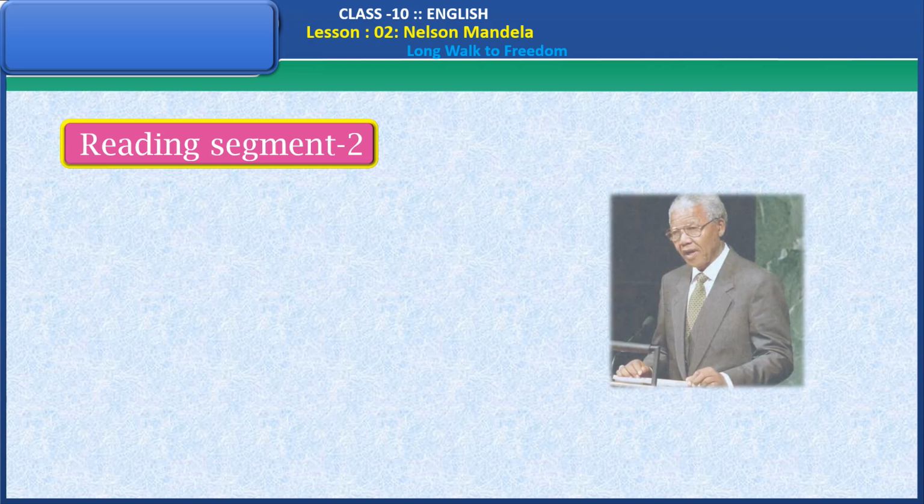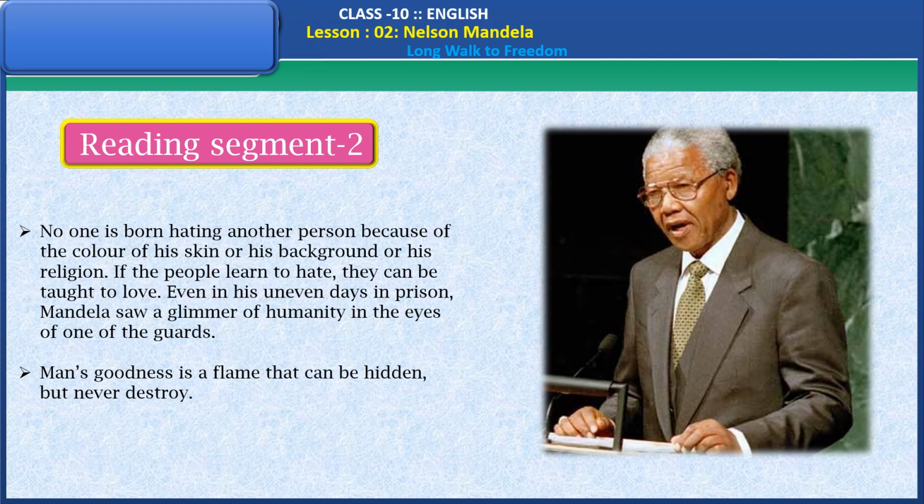Reading segment 2. No one is born hating another person because of the color of his skin or his background or his religion. If the people learn to hate, they can be taught to love. Even in his uneven days in prison, Mandela saw a glimmer of humanity in the eyes of one of the guards. Man's goodness is a flame that can be hidden but never destroyed.